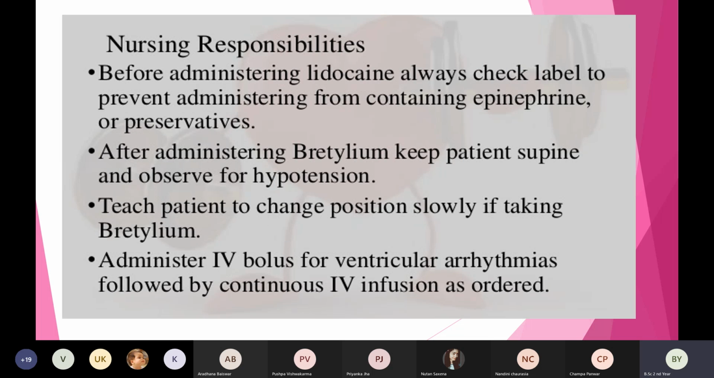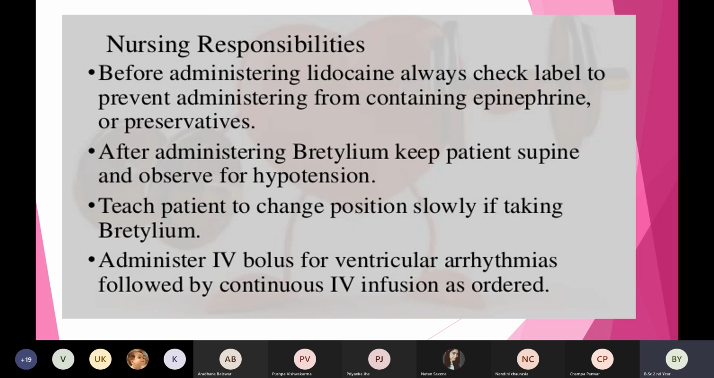Now coming to the nursing responsibilities. First of all, before giving any medication to the patient, especially an antiarrhythmic agent, whether it's lidocaine or lignocaine or verapamil or propranolol or atenolol, we have to be very careful. We have to follow the 10 rights of medication. Always check the label, always check the expiry date, check the name twice or thrice, and also correlate with the medication orders.